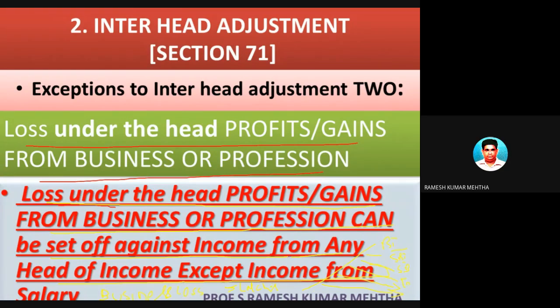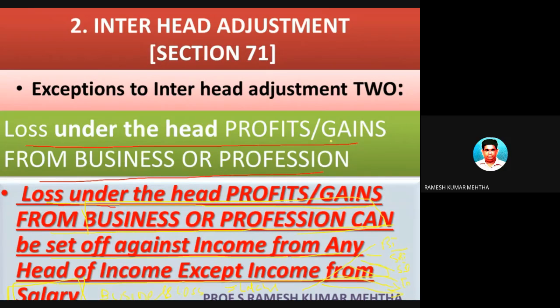But you should not try to set off against salary income. The rule is simple that you are encouraged to do job, do service, but not encouraged to do a business. So business loss cannot be set off against salary income.